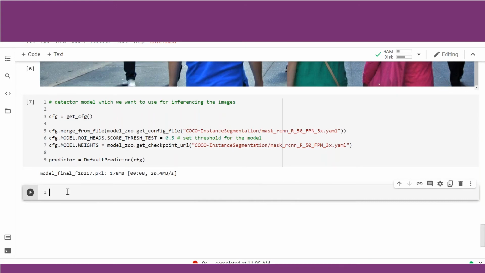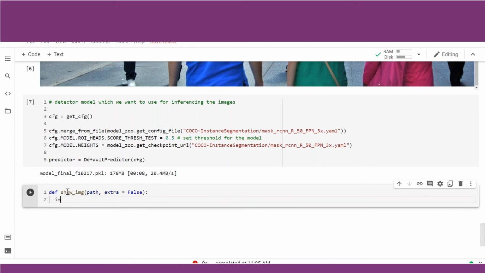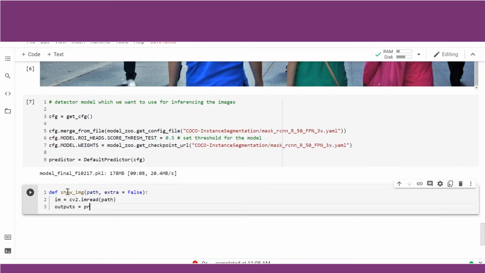So we shall write a function for that: def show_image(path, extra=False), with a colon, then im equal to cv2.imread(path), and outputs equal to predictor, which takes the image as input. So it will take this image and give us the output.